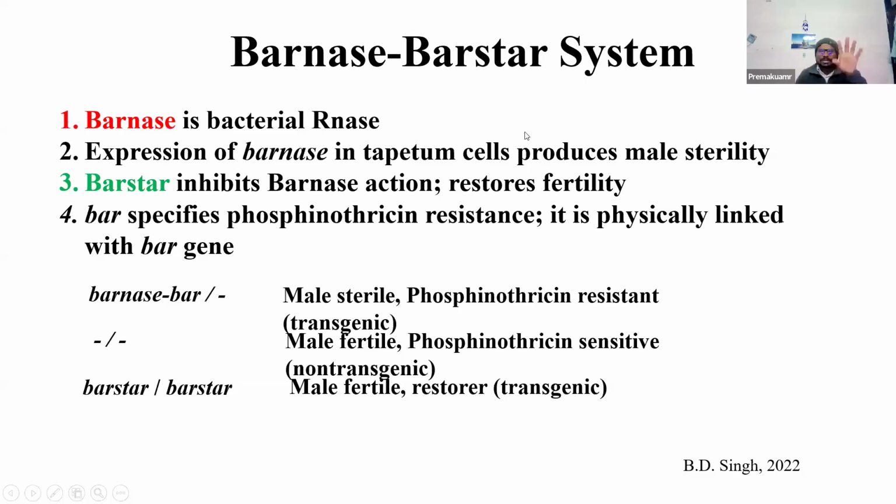Normally it is the same as genetic male sterility, but the only difference is how you introduce the male sterility, by a transgene. If the Barnase gene is used, it creates male sterility. Barstar acts like a restorer and maintainer gene. Along with the Barnase gene, you put one gene called the bar gene. It confers resistance to the herbicide. Those containing that gene will be resistant to the phosphinothricin herbicide. If the bar gene is not present, the plants will be sensitive to this broad spectrum herbicide. Based on spraying this herbicide, you can eliminate all your fertile plants. In detail, we will discuss.